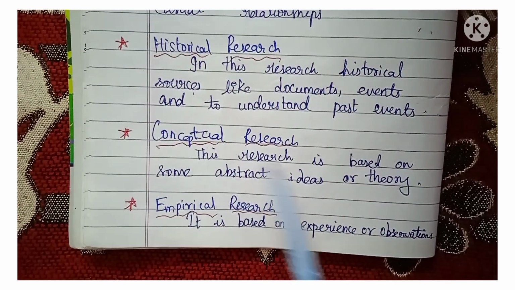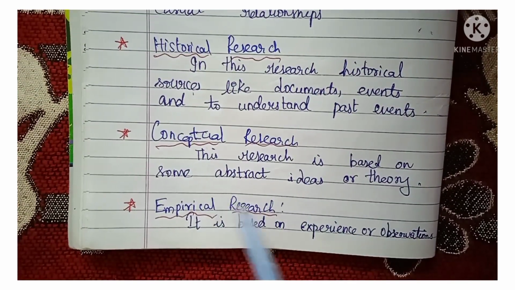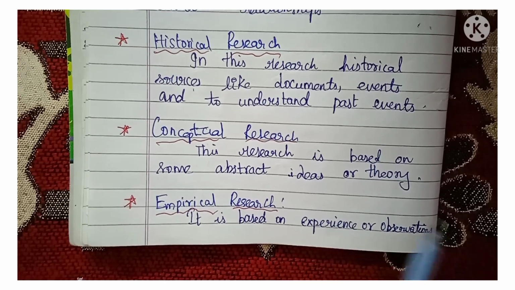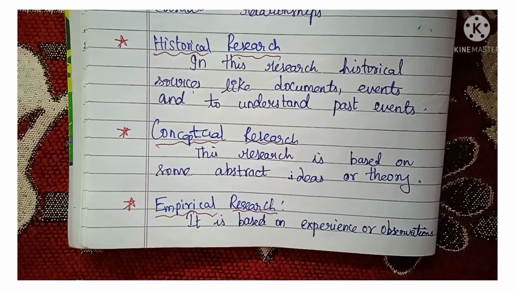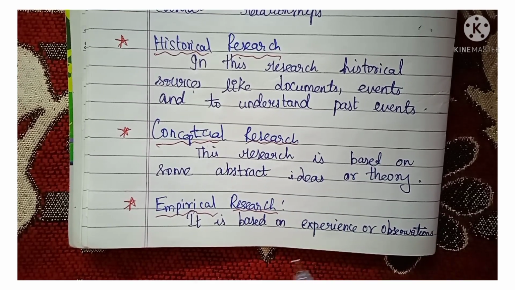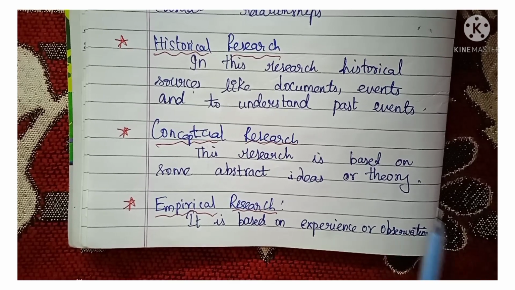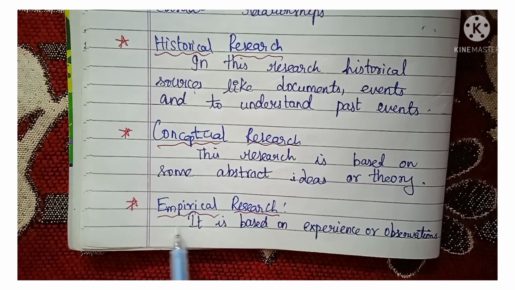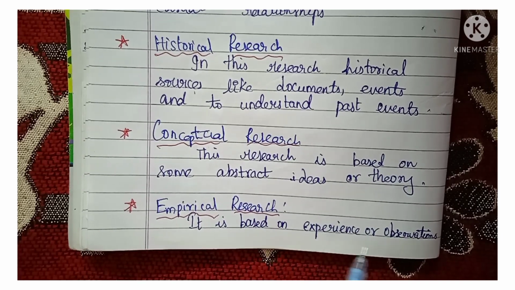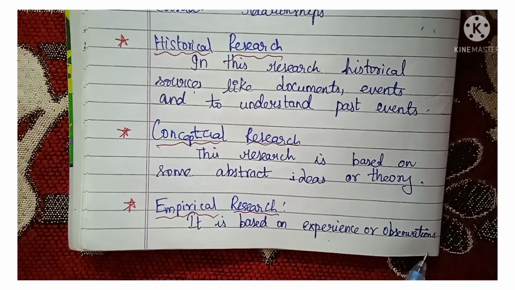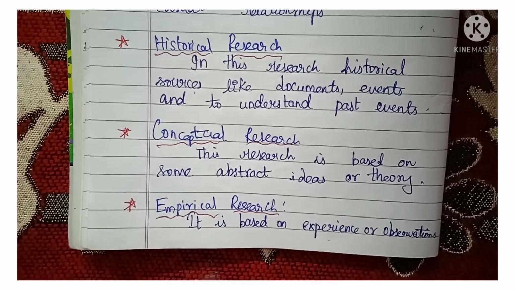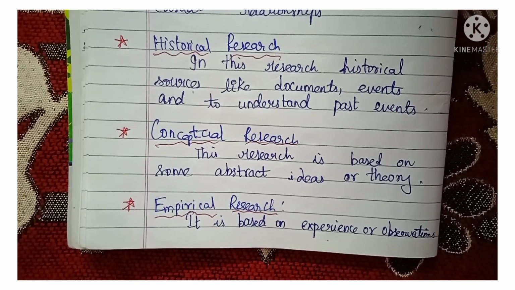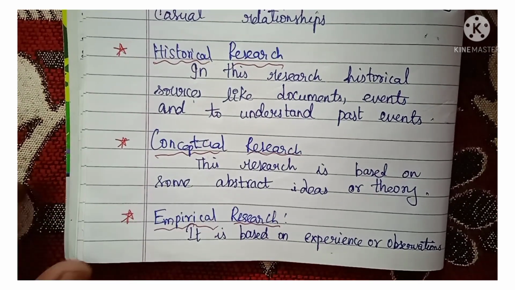Next is conceptual research. This research is based on some abstract ideas or theory. So conceptual research, in order to develop conceptual frameworks or theoretical frameworks, abstract ideas or theory is taken into consideration and you will be doing research on those things. Next is empirical research. It is based on your experience or observation. So based on your experience and observations also you can do some research.